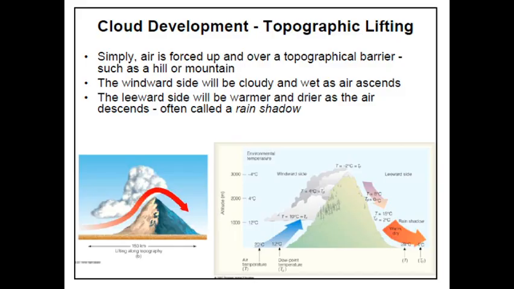And the third way is basically topographic lifting. As the clouds go over a mountain, they are automatically lifted up because of the topography of the mountain, so they will automatically condense. So these are the three ways in which you can form clouds.